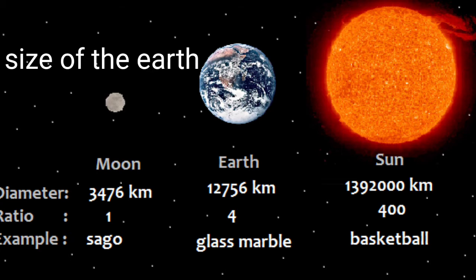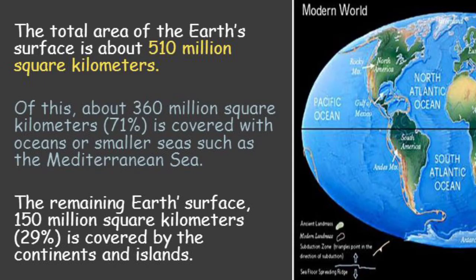The total geographical area of the earth is 510 million square kilometers, of which 361 million square kilometers, that is 70.78%, is covered by water, and 149 million square kilometers, that is 29.22%, is covered by land. Thus, the earth has unequal distribution of land and water.